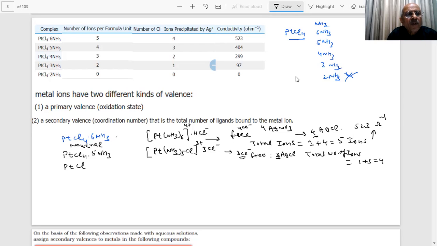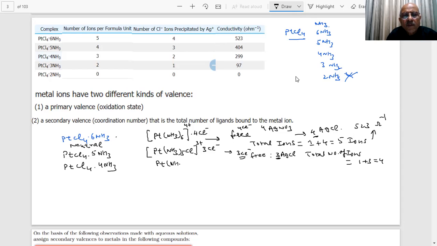PtCl4. Their color must be different, which I have not given because they are different compounds. Somewhere you will get the information about colors. So PtCl4 and 4NH3. What happens?